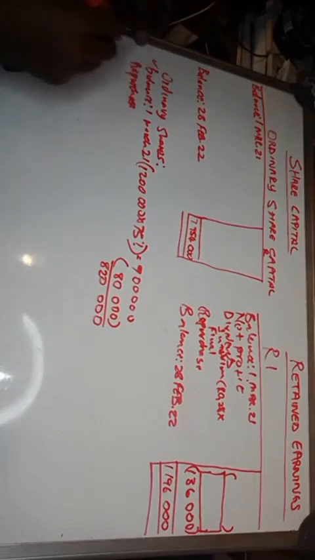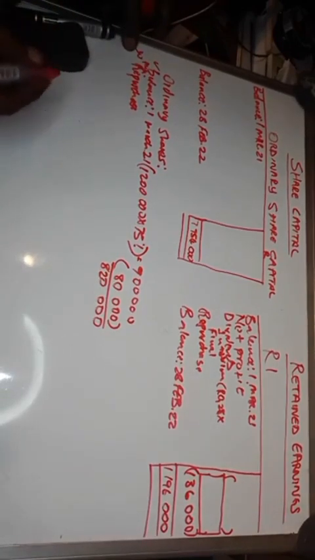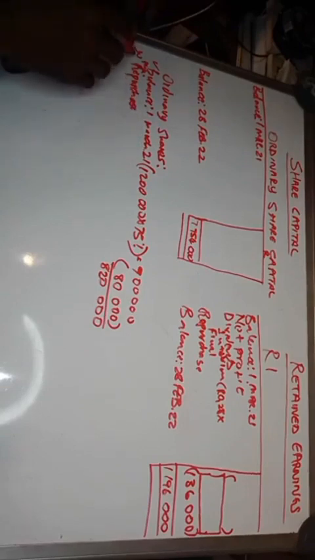Remember, this is 1 March and this is 30 August. The dates are very important. You must write your dates, right? This is 30 August, and then on 31st, dividends were issued.